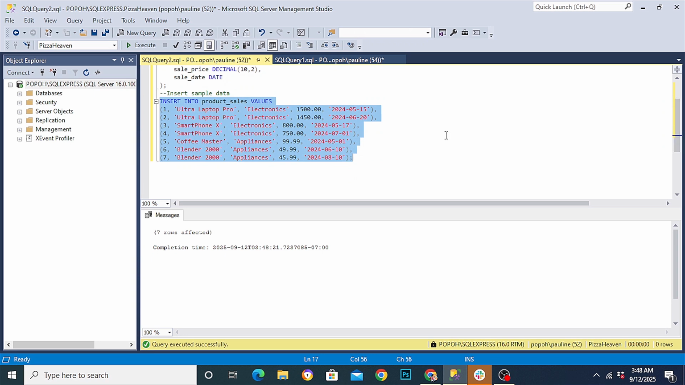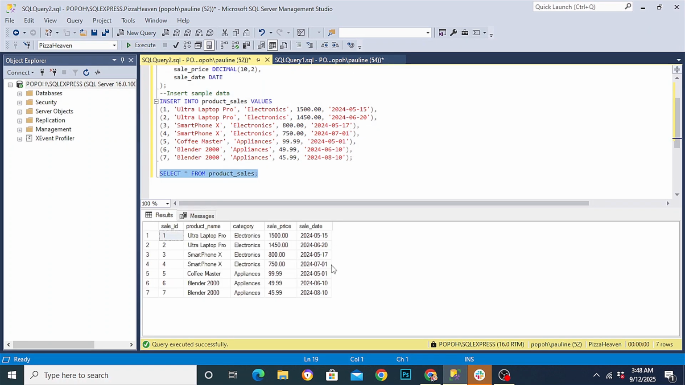If I want to go and check my table, I will select from the product_sales table, highlight it, and then execute it, and voila, my table has been created. On to our next segment, I want to give you the basic MIN demo. So let's answer that first question: what's the absolute lowest price in our table?